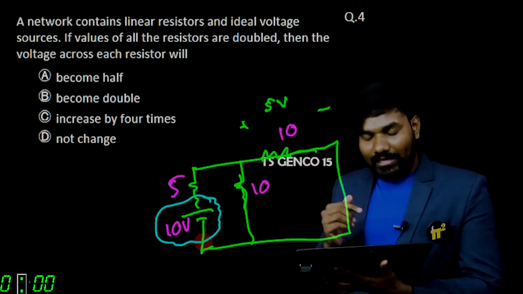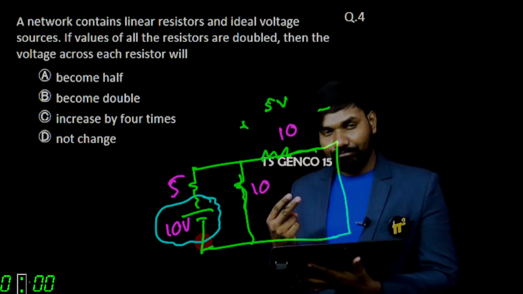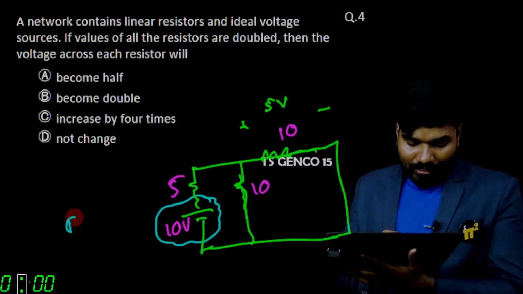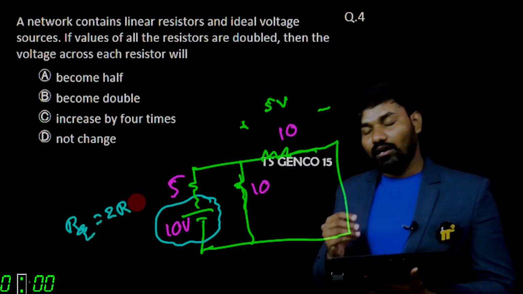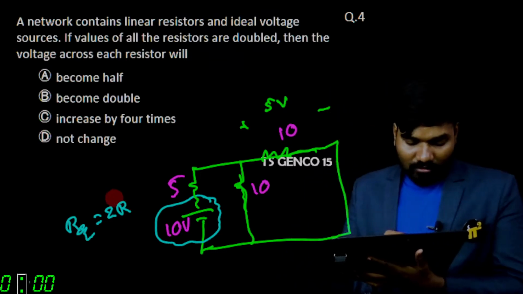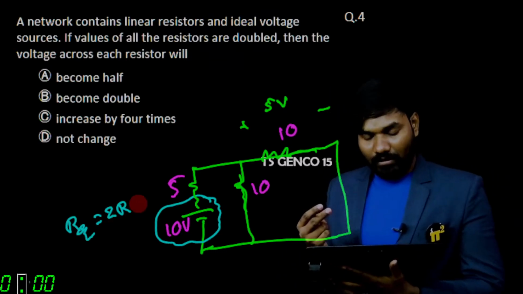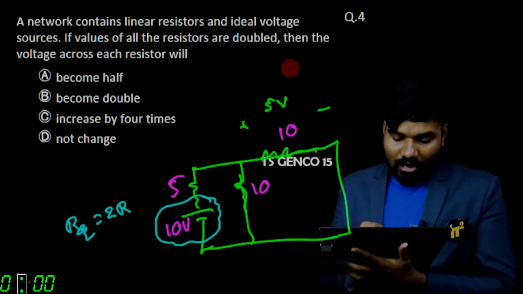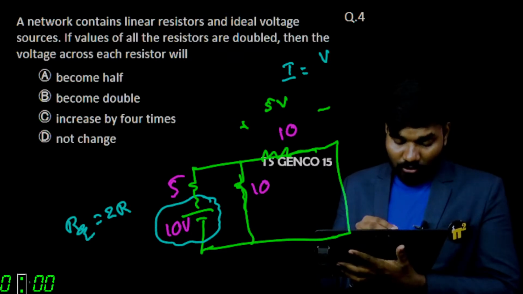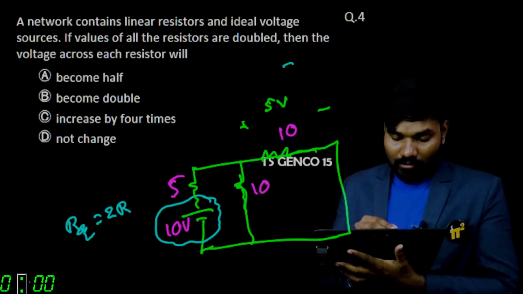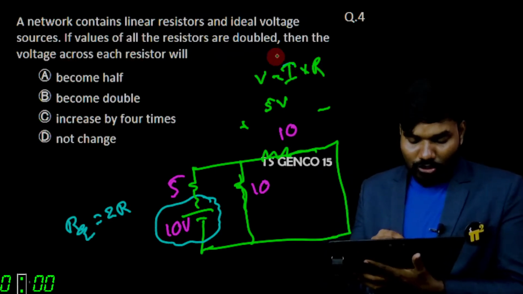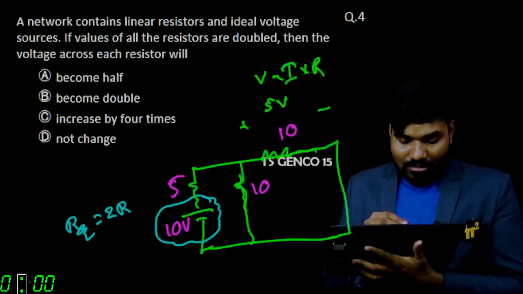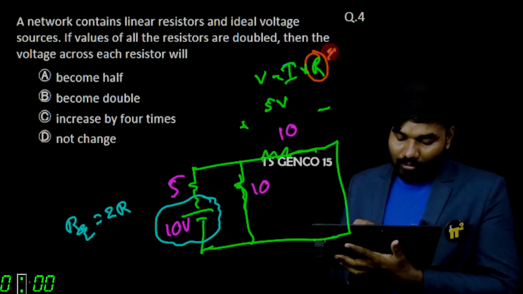The total resistance will be doubled, so R equivalent becomes 2 times the original R. Now what is happening to the voltage across this? We want to find voltage. V is equal to I into R. I into R is the voltage across each resistance. Now each resistance value got doubled.